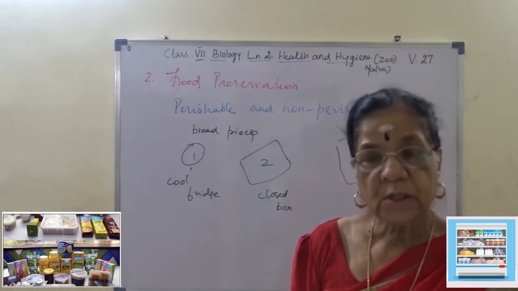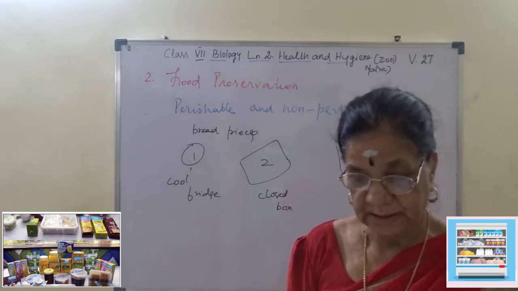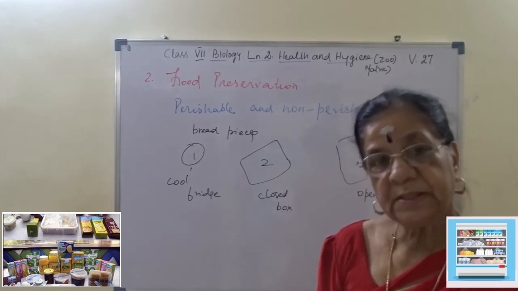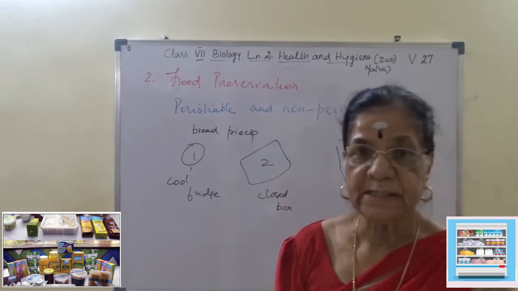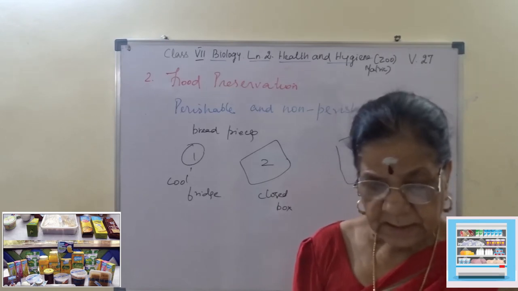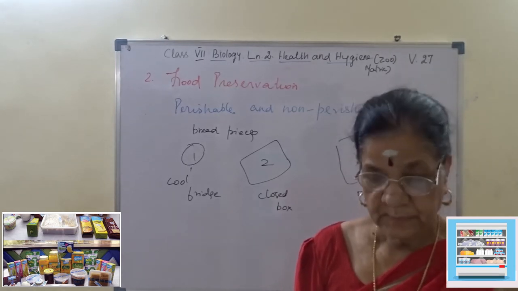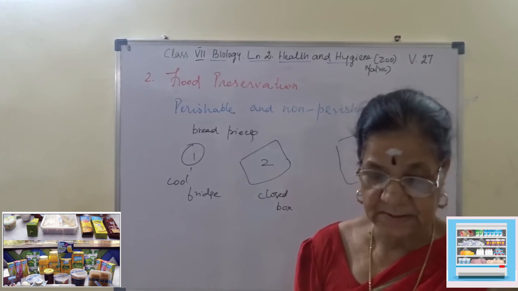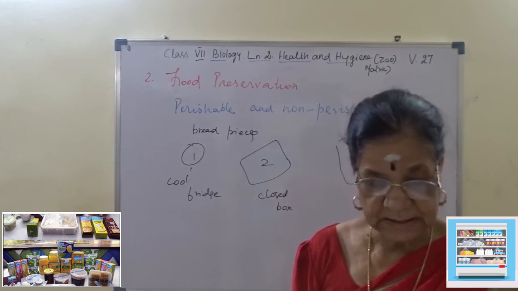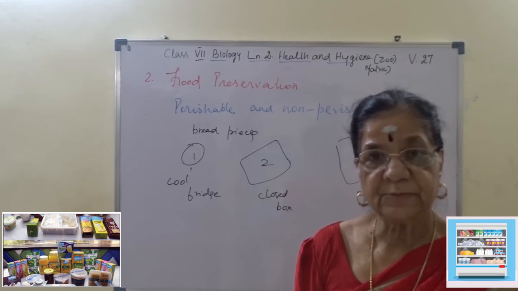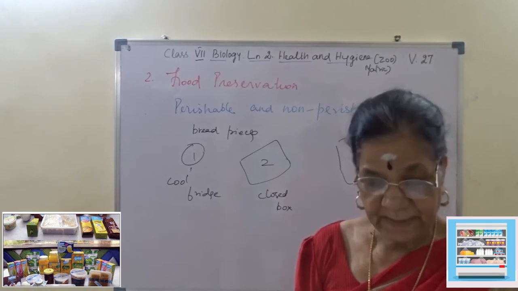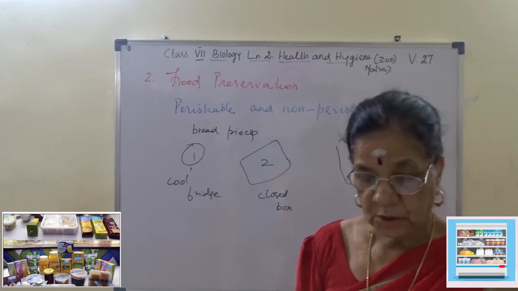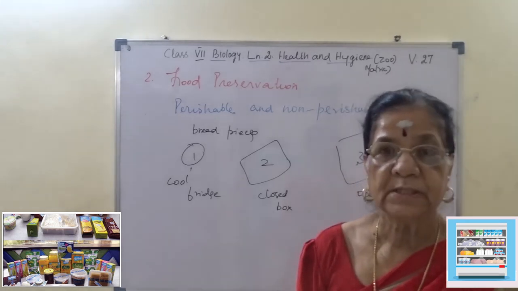Underline this: all foods are subject to spoilage, which can be caused by a number of factors. So what are the factors which cause food spoilage? They can be microorganisms, insects or pests, natural metabolic reactions, and environmental factors like temperature and humidity. These factors may work alone upon the food or in combination with one another.